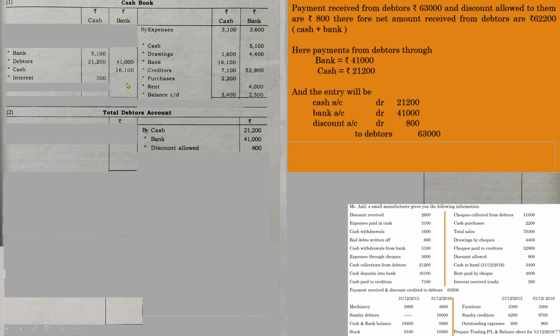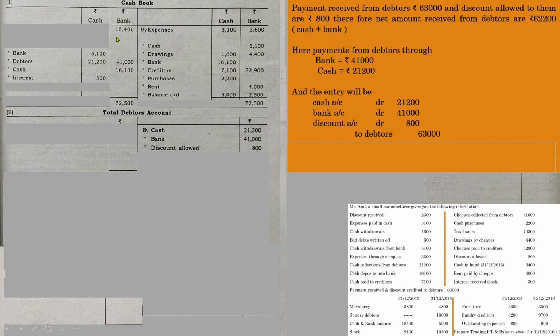First of all, if you add the totals of both bank columns alone, you can see that this side will have a bigger total compared to this one. Take the total of this side, you will get 72,500. So here also write down 72,500, and if you add these two amounts, you will definitely not get 72,500. So there is a certain amount as balance. We can assume that that amount is the opening balance of bank. I hope you are getting the point. We have taken the total, write down the total here.